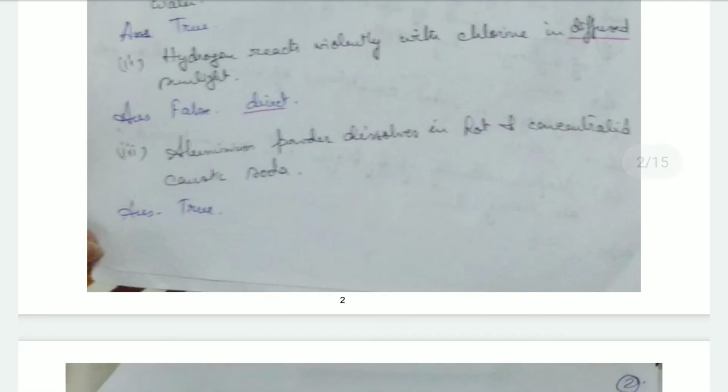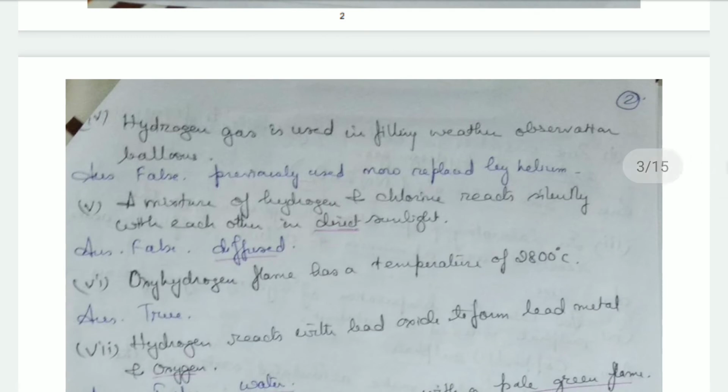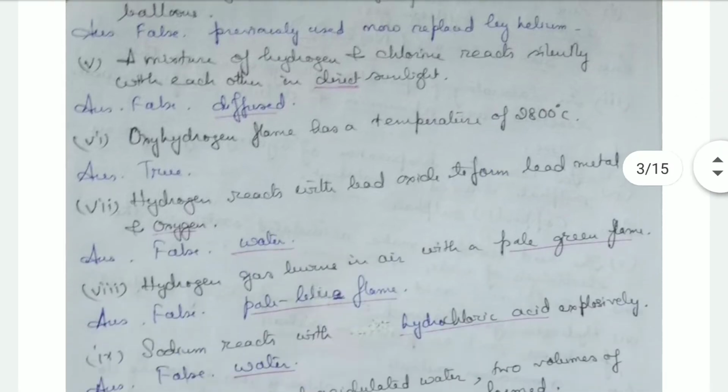Aluminium powder dissolves in hot and concentrated caustic soda. Hydrogen gas is used in filling weather observation balloons. That's false. Hydrogen was previously used alone, now it is not. It is combined with helium to produce the weather observation balloons. A mixture of hydrogen and chlorine reacts silently with each other in diffuse sunlight, not in direct sunlight.